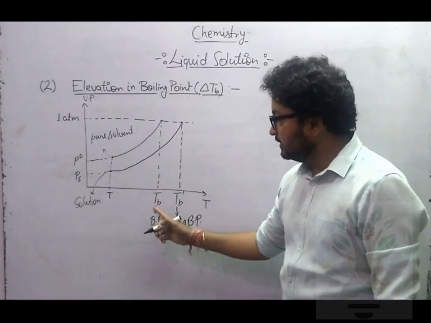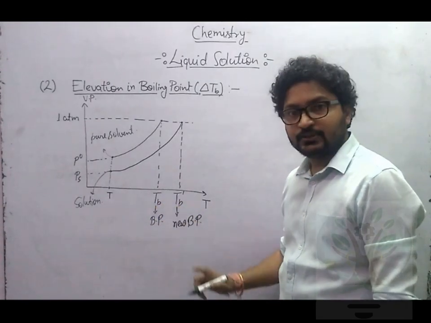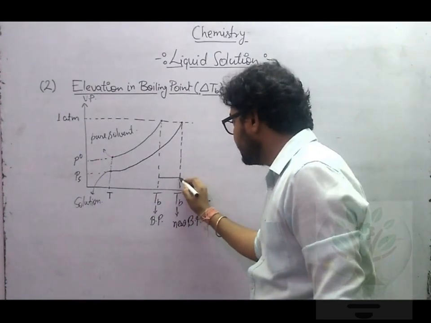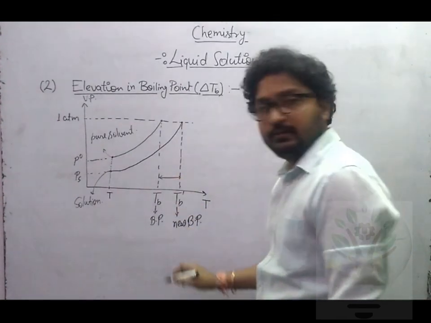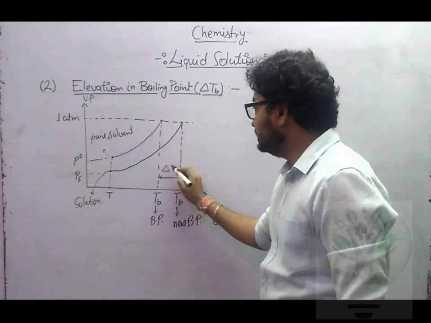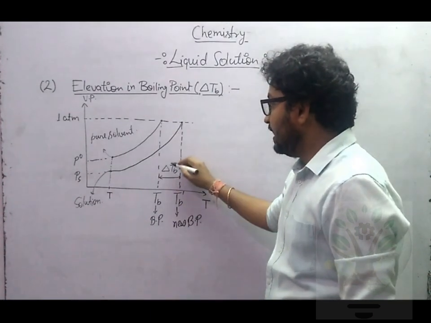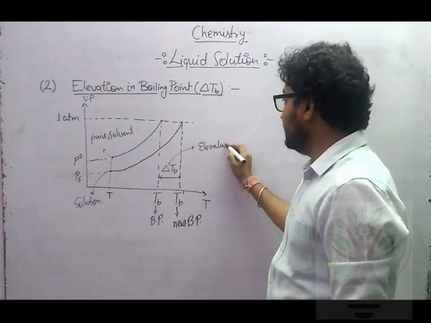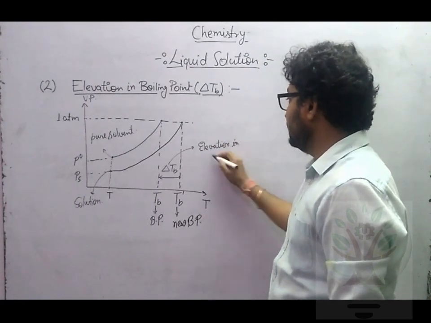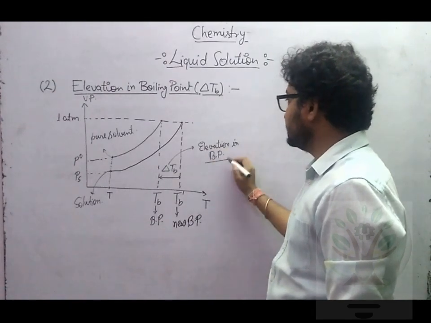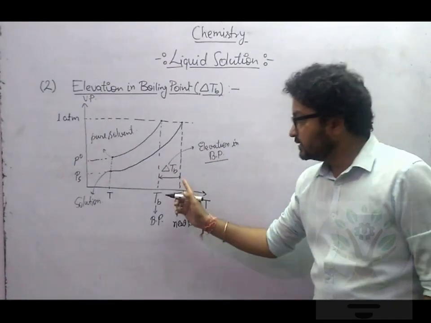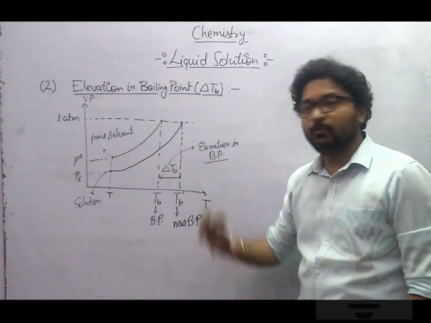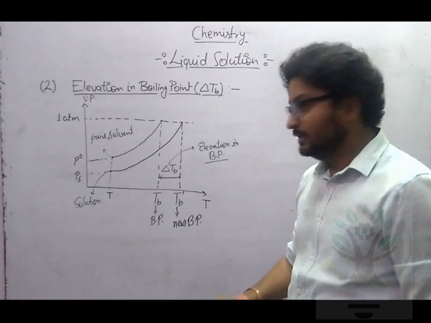I hope graphically you can understand who is bigger, TB or TB dash. TB dash is bigger than TB. So this gap is called delta TB, and this delta TB is simply called elevation in boiling point. You're getting this thing? This difference between new boiling point and old boiling point will be called delta TB.